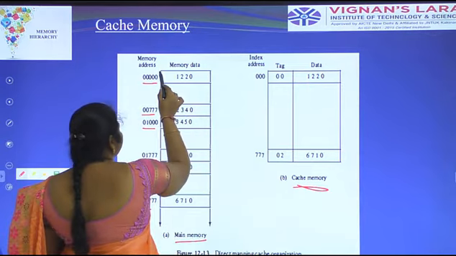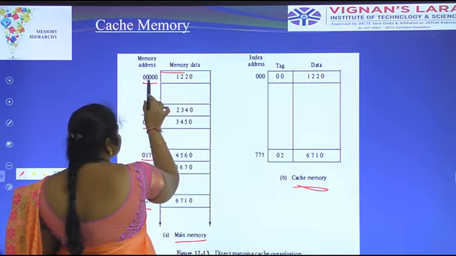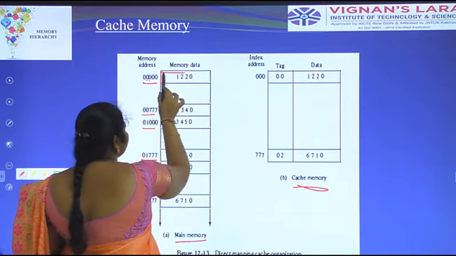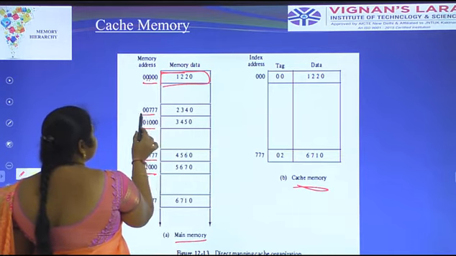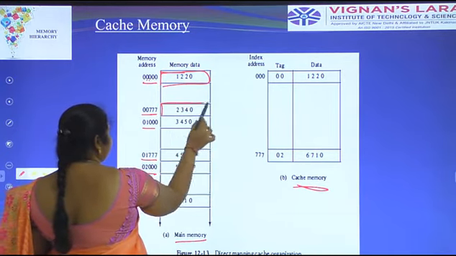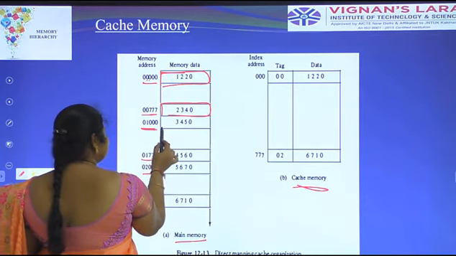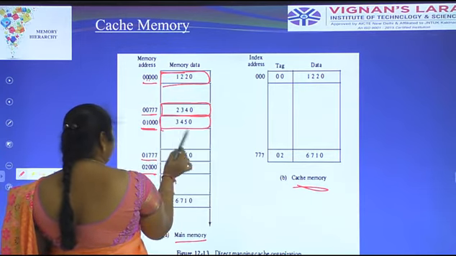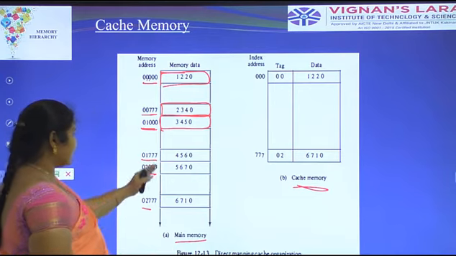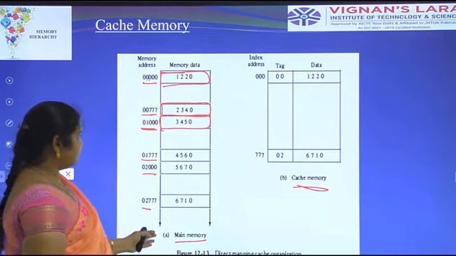Here the memory address 00000 has the content 1220. Here 00777 has the content 2340. This is the memory address, and this is the content or data of the memory.